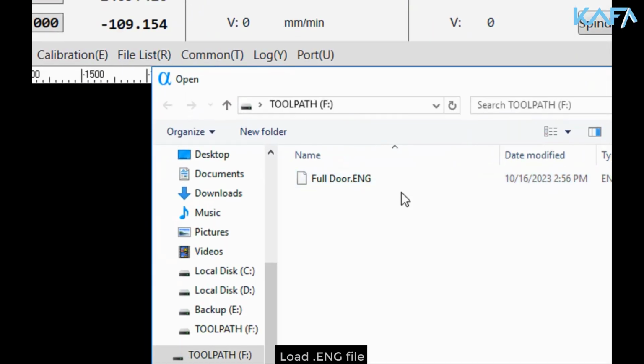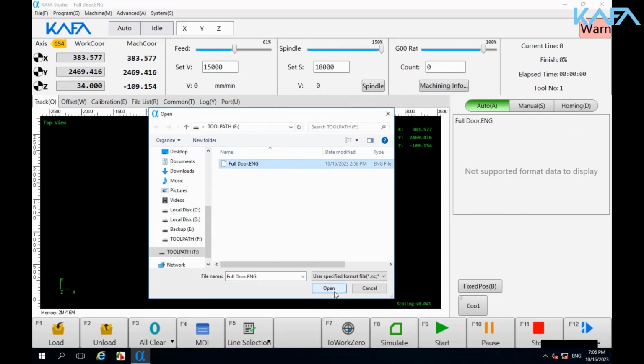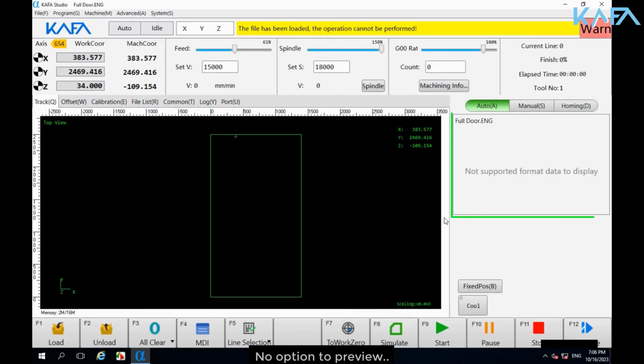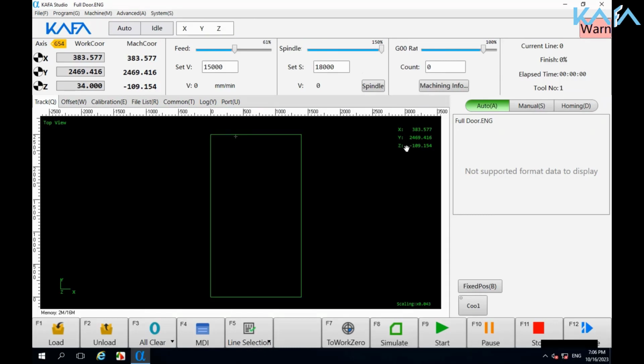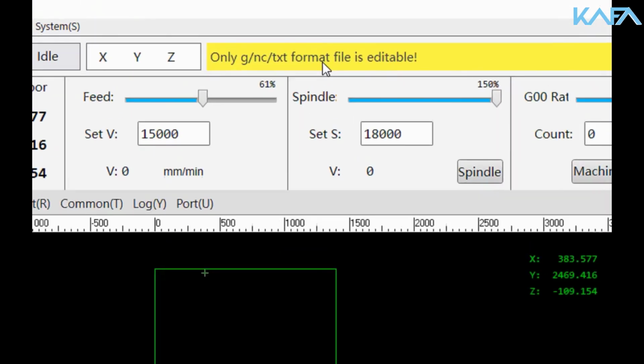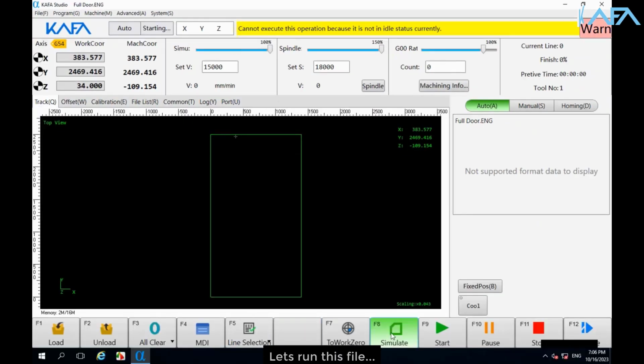Load the ENG file. No option to preview. No option to edit. Let's run this file.